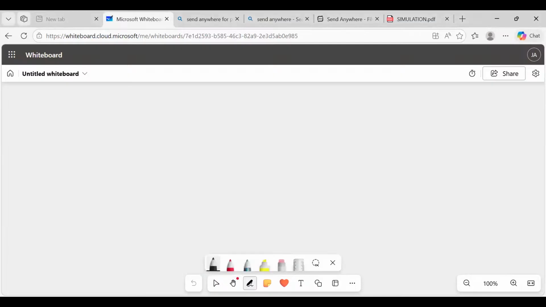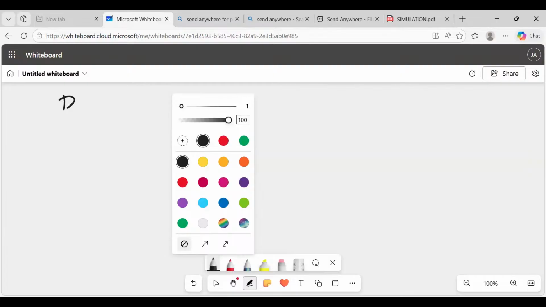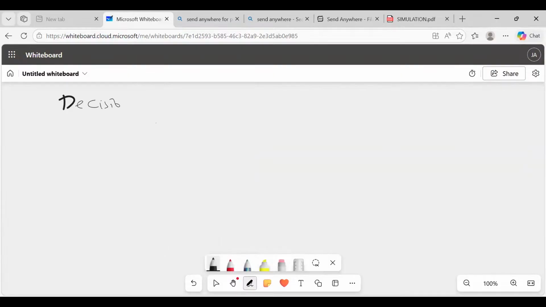Ladies and gentlemen, remember that for decision trees, whenever you see a box, this is a decision node. And then we have a circle, which is probabilistic.